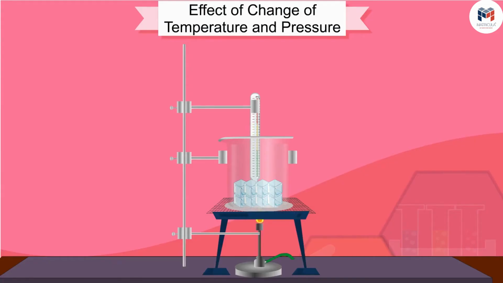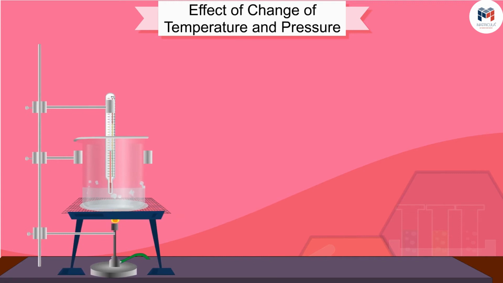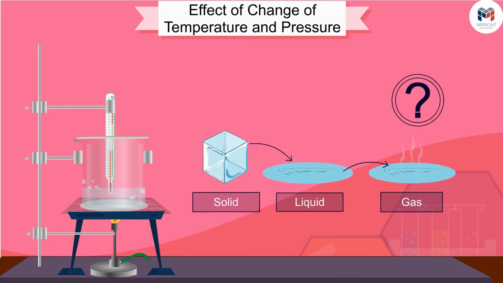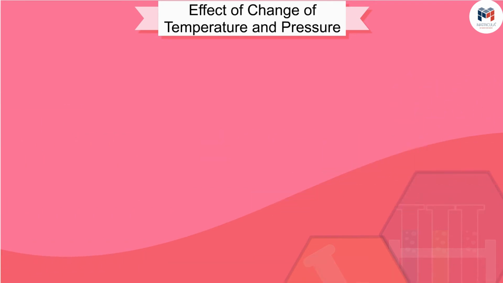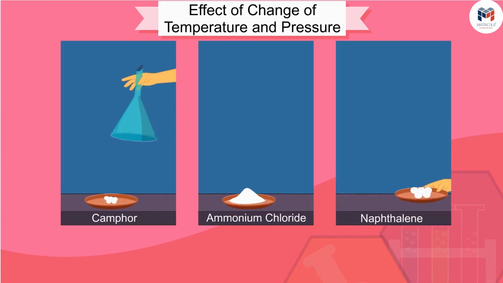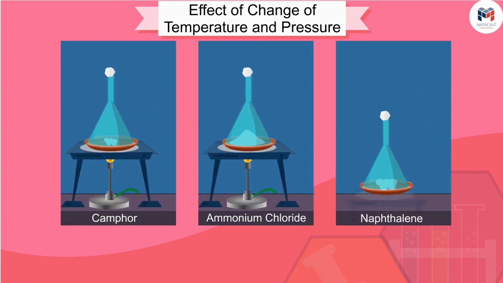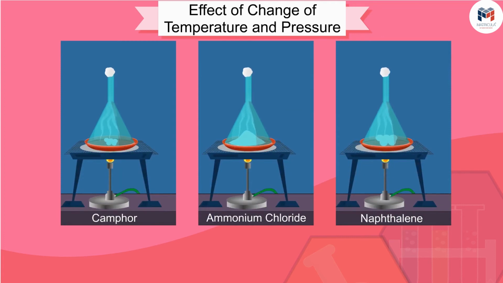By this activity, we can conclude that by changing the temperature, we can change matter from one state to another. Through this activity, we learned that when it is heated, they become solid to liquid and liquid to gas. But do all matters follow this rule? No. There are some substances such as camphor, ammonium chloride, naphthalene that convert directly from the solid state to gas and back to solid without being converted into a liquid state.